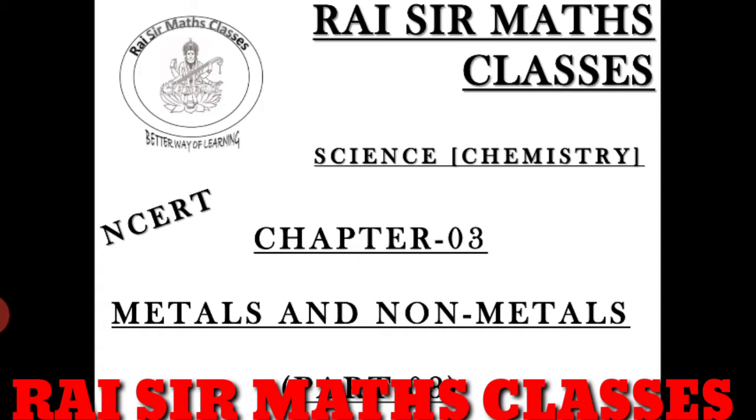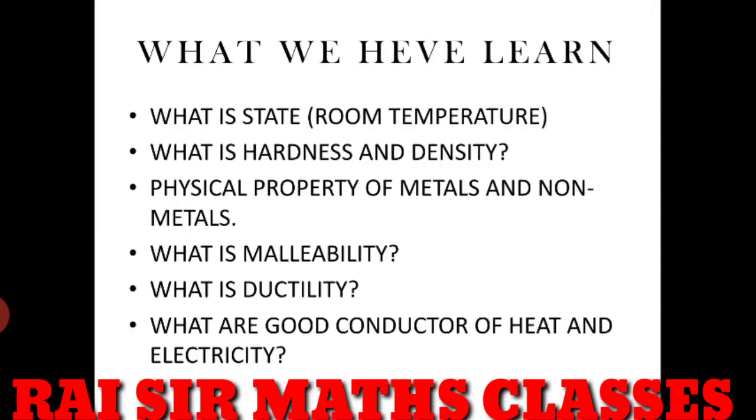Now let's start our chapter with the topic chemical reactions. What we have learned in the previous video: what is state, what is hardness and density, what are the physical properties of metal. These are all the physical properties that we learned in the previous video. What is malleability, what is ductility, what are good conductors of heat and electricity, and many more. So this we have already studied.